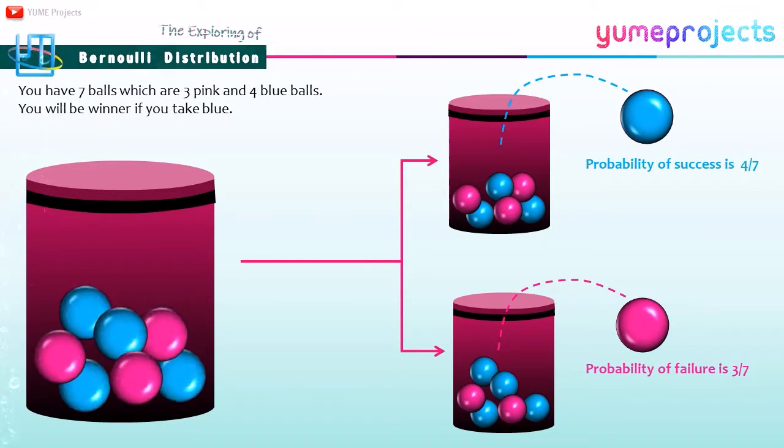Before exploring the Bernoulli distribution, I will give you one illustration. Consider that you play a game with your friends. You have 7 balls, which are 3 pink balls and 4 blue balls, and you will be the winner if you get a blue ball. Based on the figure, there are 4 blue balls out of 7 balls, so the probability of getting blue is 4/7. Consequently, you will lose if you get a pink ball, and the probability of pink is 3/7.